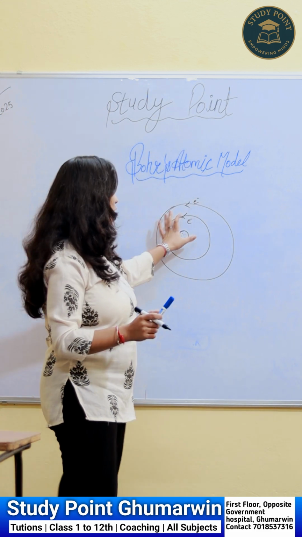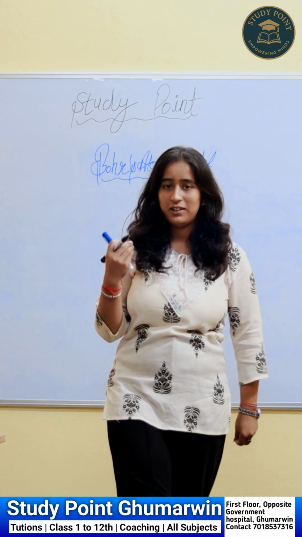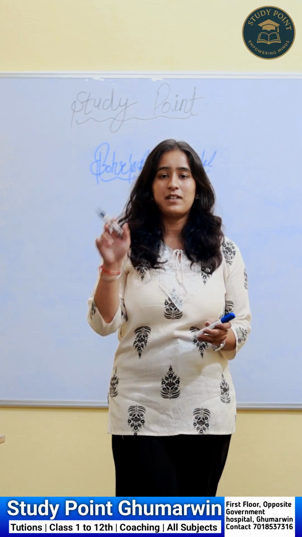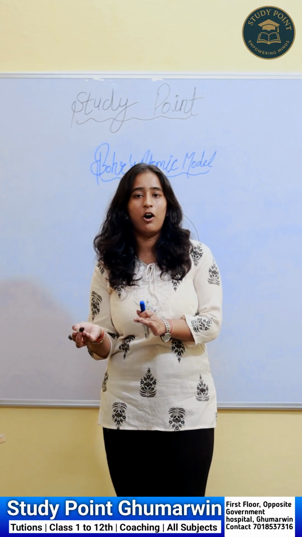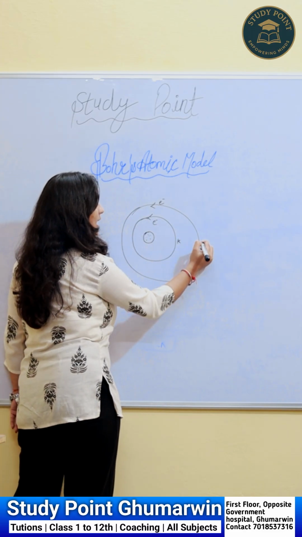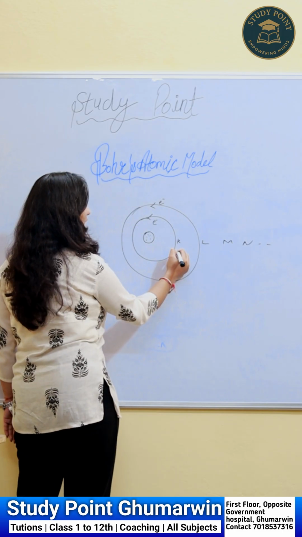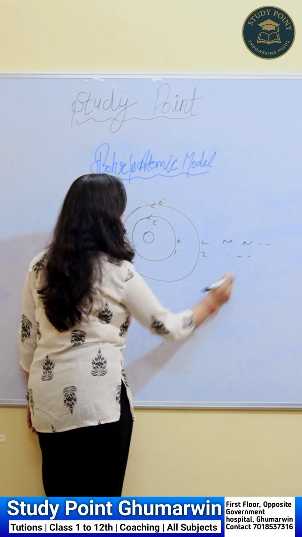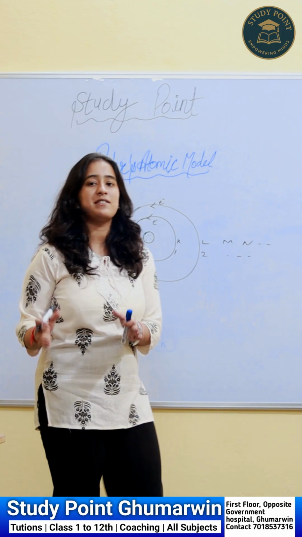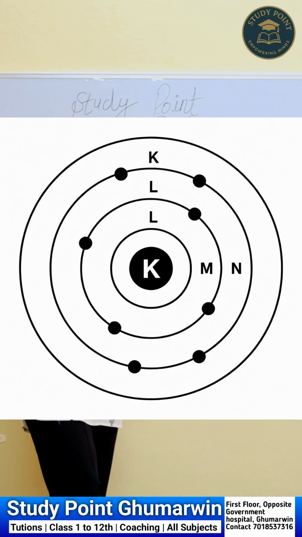These paths, which are known as orbits, are where electrons revolve around the nucleus in a constant manner. These are represented by K, L, M, and N, and so on, or with 1, 2, and 3. So the first postulate is that the electrons revolve around the nucleus with constant energy.